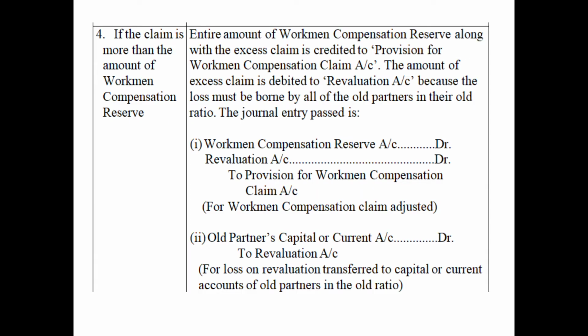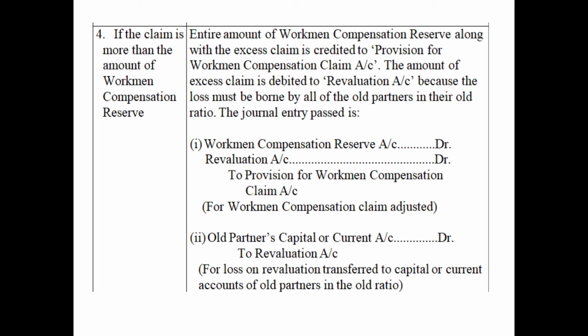Case number 4. If the claim is more than the amount of workmen compensation reserve, the reserve maintained is less but the liability occurs more. For example, you have prepared the reserve for 50,000 but ultimately you have to pay compensation of, let's say, rupees 70,000. So out of this claim of 70,000, 50,000 will be settled from WCR itself, but the excess of 20,000 shows an increase in your liability because you were not prepared for that.